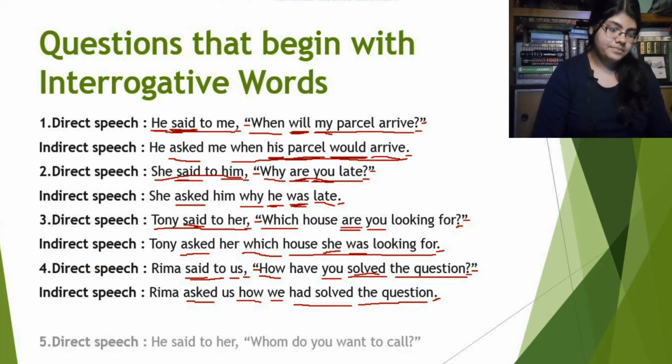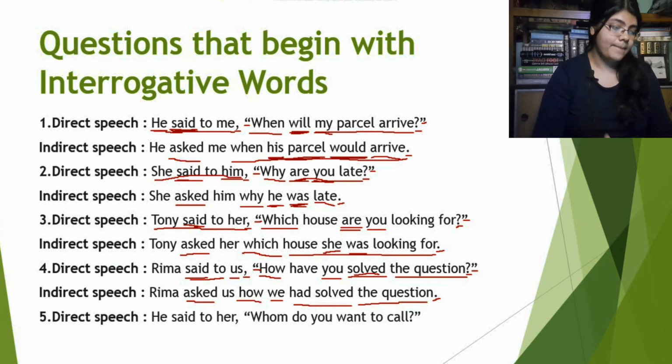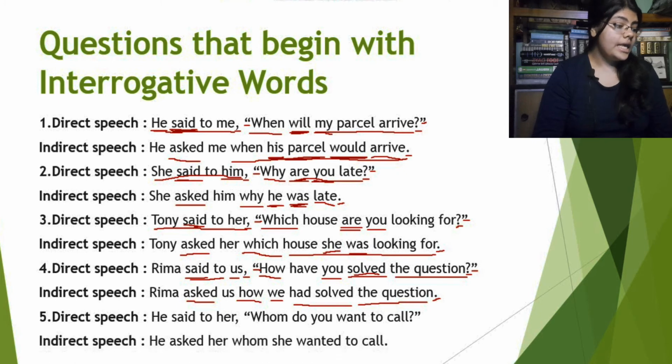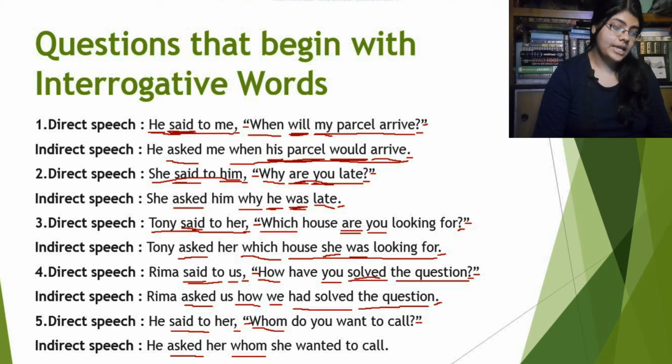I hope you understand that. Now comes the next example. Direct speech. He said to her, whom do you want to call? The indirect speech for this one will be he asked her whom she wanted to call. What is happening here? He said to her will be he asked her, right? We won't use the comma, we won't use the inverted commas as well. Whom, the interrogative word will be here exactly how it is. Whom will be just whom. Now do you want to call?